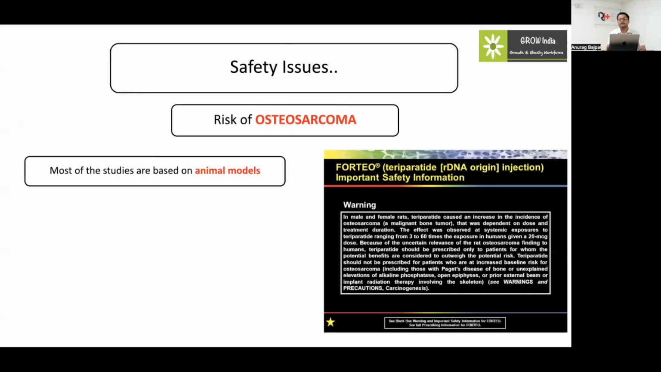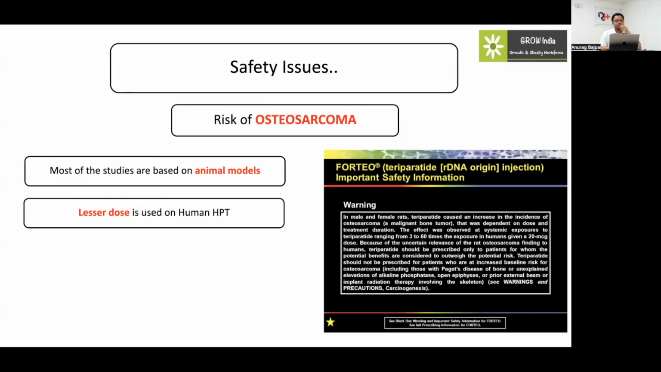But all the studies that have shown osteosarcoma after using PTH were done on a mouse model, and it has been shown that this mouse model has a different bone metabolism from us. All the primate studies done till now have shown no evidence of any osteosarcoma in the primates.